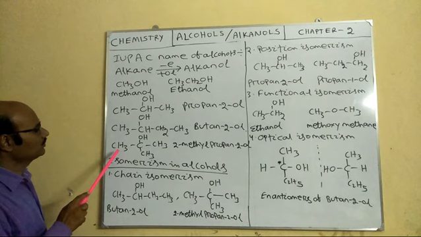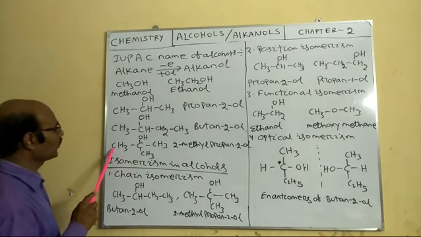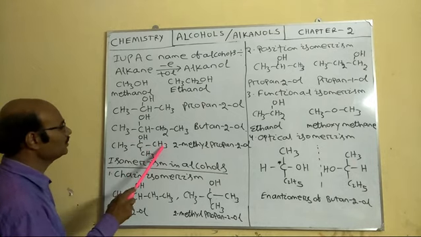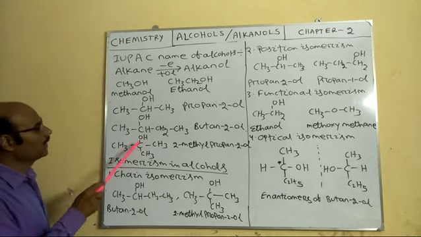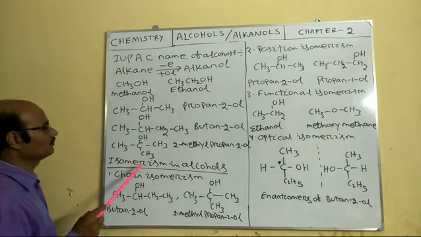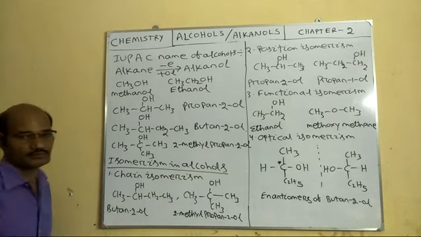If I go for this one, CH3, COH, CH3, CH3, this is the longest continuous carbon chain. 1, 2, 3. At the 2 number carbon, a CH3 group is attached and OH is attached here. So 2-methylpropan-2-ol.